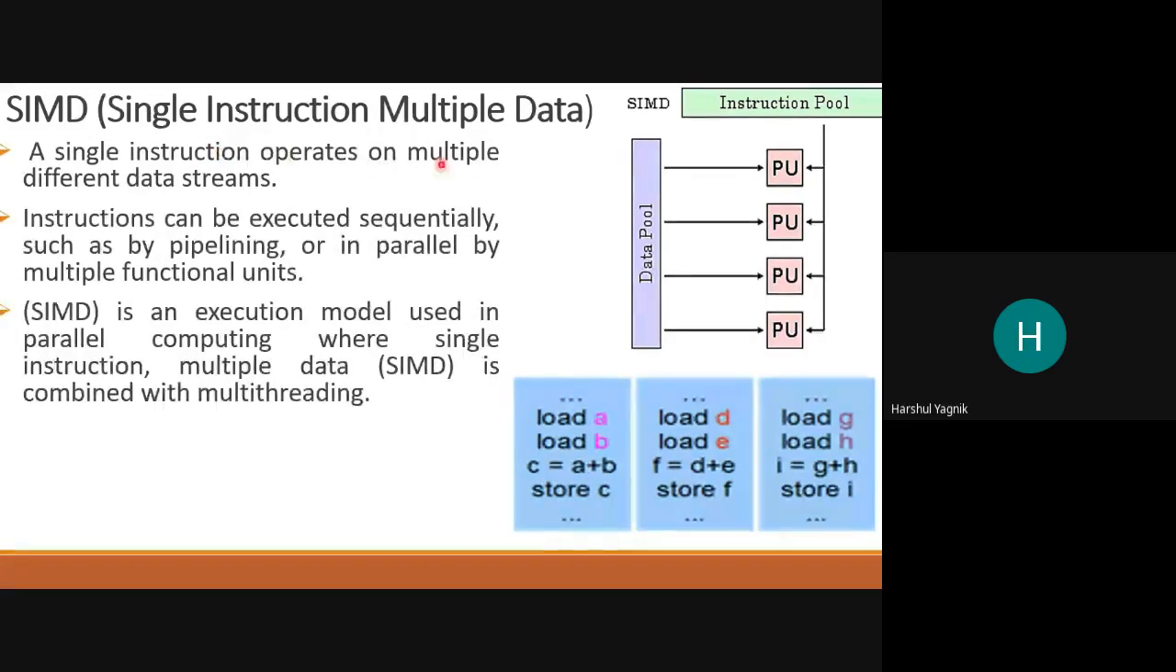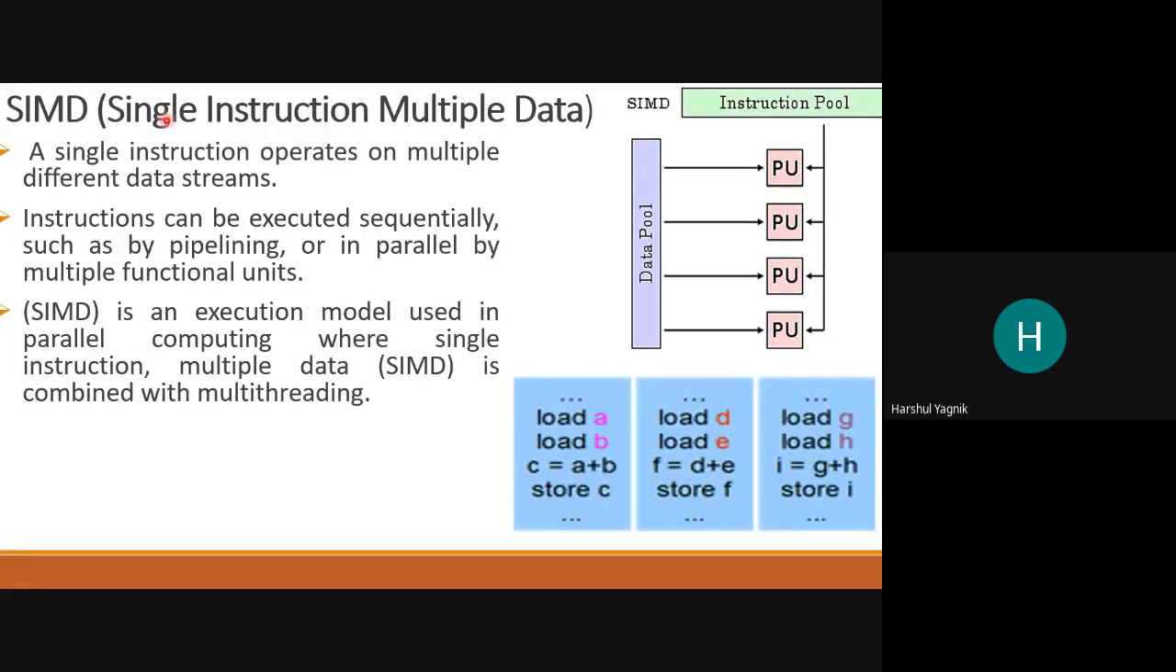So a single instruction operates on multiple different data streams, and instructions can be executed sequentially, such as pipelining, or in parallel. It is not that it is always pipelining. Once an instruction is fetched, that is going to be executed on different data. So either that is executed one by one, or that is executed in parallel. If we have multiple processors available, why not use them? But this classification has no such requirement that there has to be pipelining or parallel processing. Right? The classification is simple.